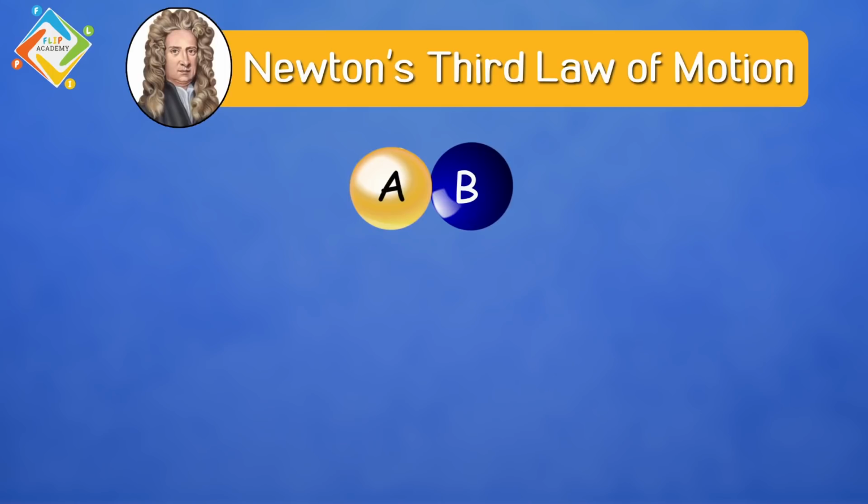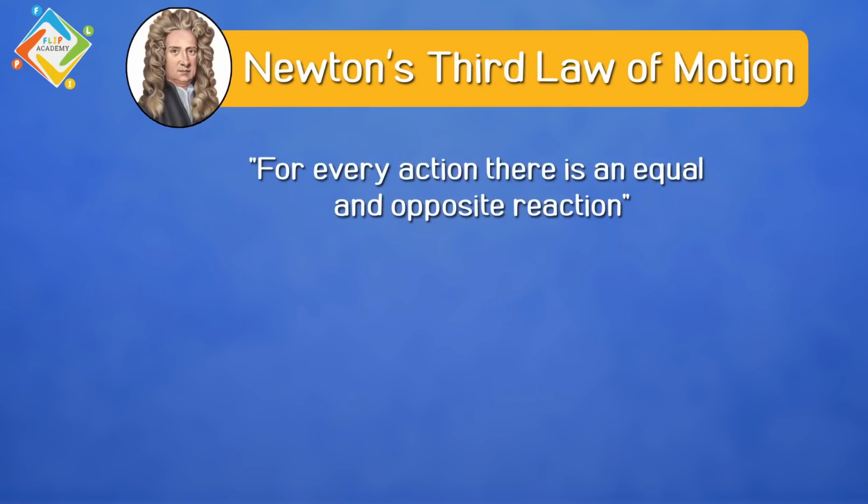Now, during collision, we saw that the balls stick together. Here comes Newton's third law of motion, and according to the third law of motion, for every action, there is an equal and opposite reaction. That is, if we apply this law in this particular situation, for every force there is an equal and opposite force, which is Fa is equal to minus Fb.